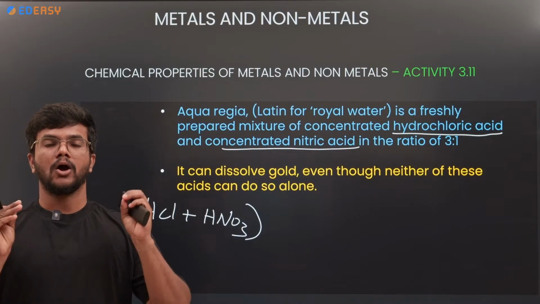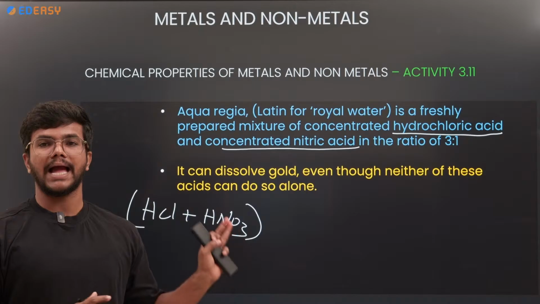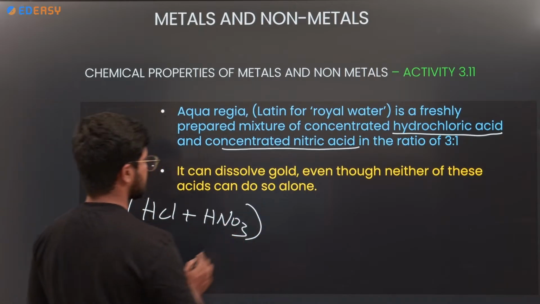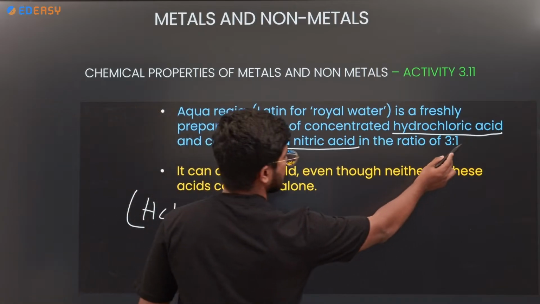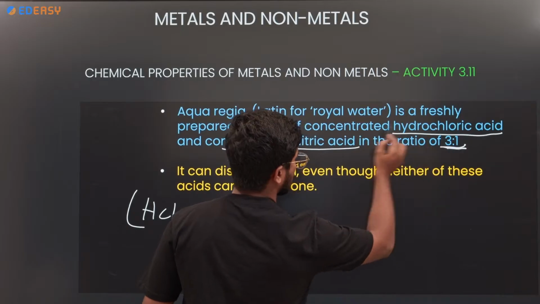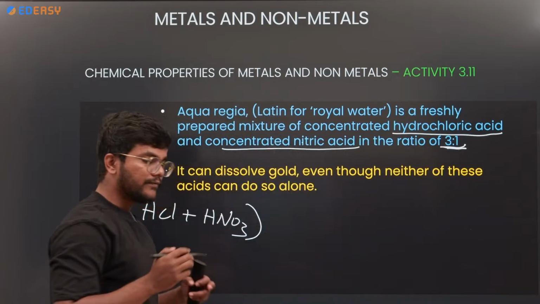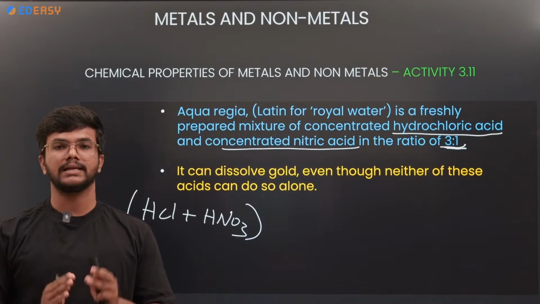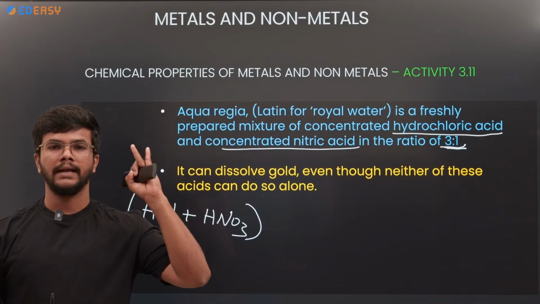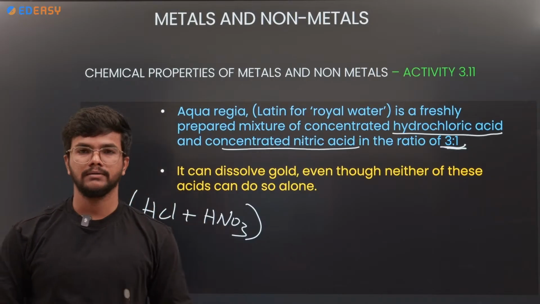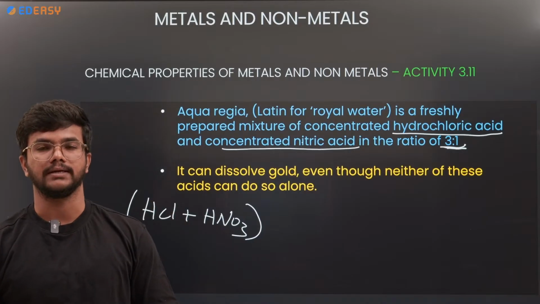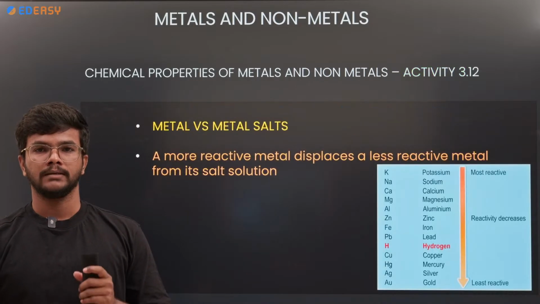So remember, they always ask about aqua regia. In aqua regia there will be a 3:1 ratio of hydrochloric acid and nitric acid, which can dissolve unreactive metals like silver, gold, and platinum. This is called aqua regia, used to melt the gold. Next,